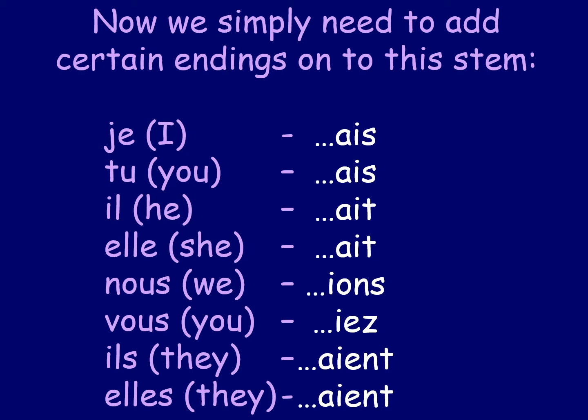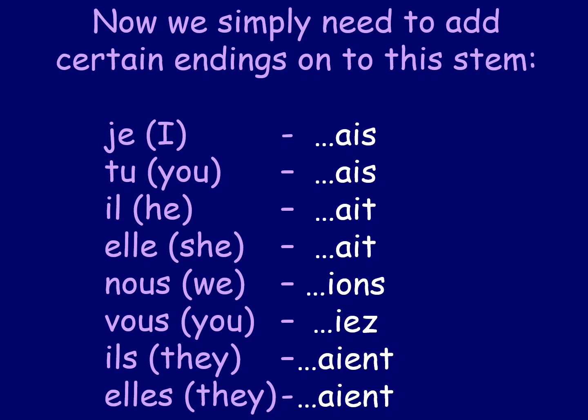This is obviously really for year 10 and 11, because this is quite complicated stuff now. So I want to add a few things on here. Firstly, this is very similar to the future tense. We take the stem, but the future tense has some endings, and they're not the same, but it's quite similar. So sometimes I actually teach the future tense and the conditional tense in the same lesson. No, I haven't gone crazy. Sometimes I do that because these are very similar. You just take the same stem, then you add on the endings. The endings are slightly different, but we add on some endings.